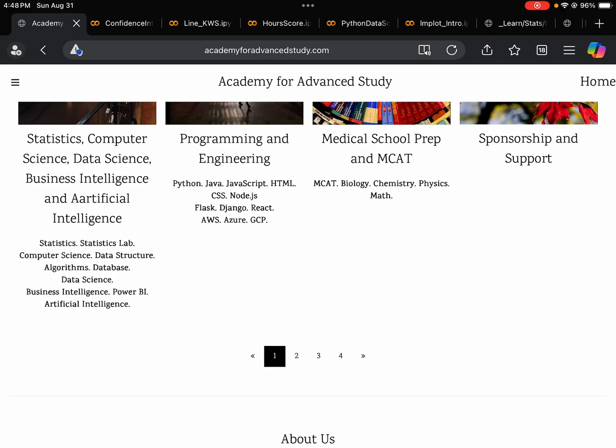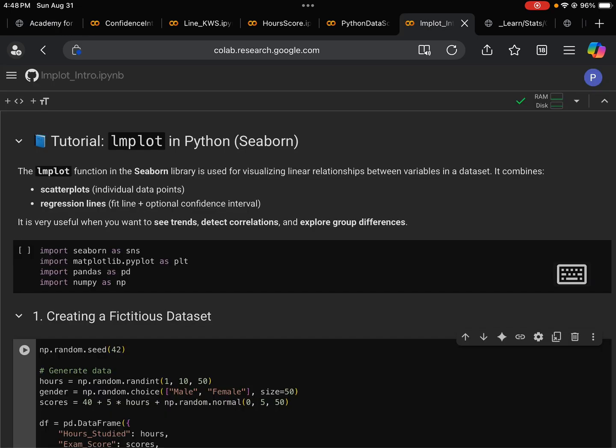Now let's go back to our talk today. What we are going to talk about today is to continue our conversation from last time. Last time we had the conceptual edition of the lmplot. We examined what it can do. Today we're going to pay closer attention to the coding portion of this talk. So what we have here is a Jupyter notebook. So let's run the code.